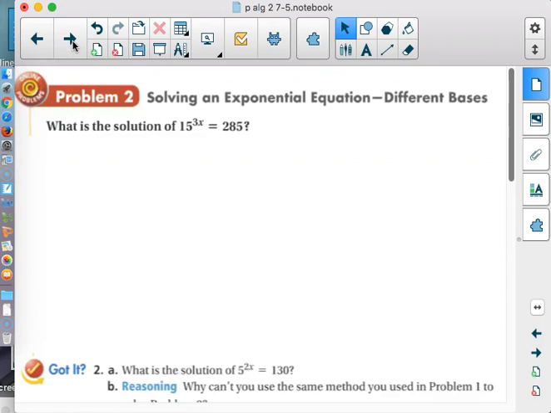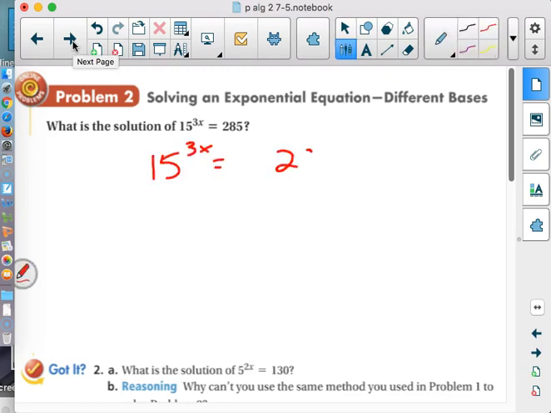So now, here comes one of those problems. We've got 15 and 285. To be honest with you, I probably wouldn't even try to find a smaller base. I don't want to mess with 285. 15 to something and get me 285. So instead, I start thinking, all right, I have to gain access to that x. 15 is in the way. While that 15 is there, I can't get to the x. So I'm going to have to take the logarithm base 15 of both sides to do that.